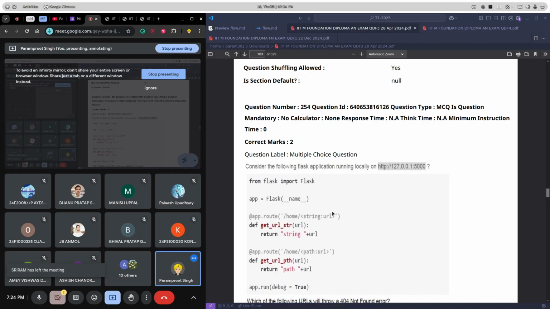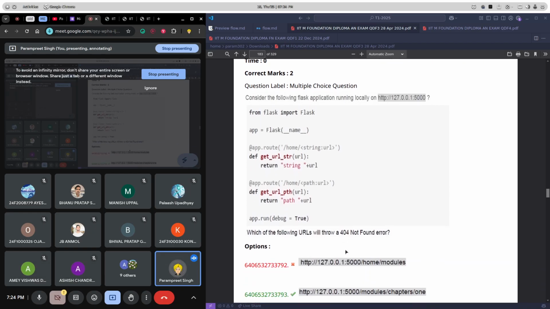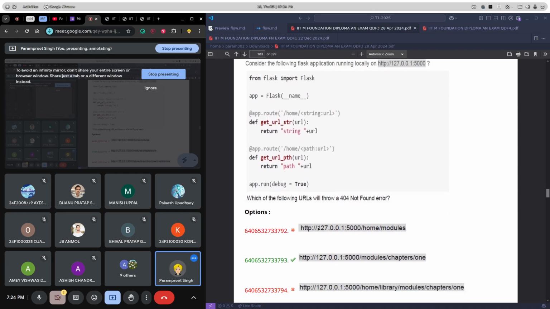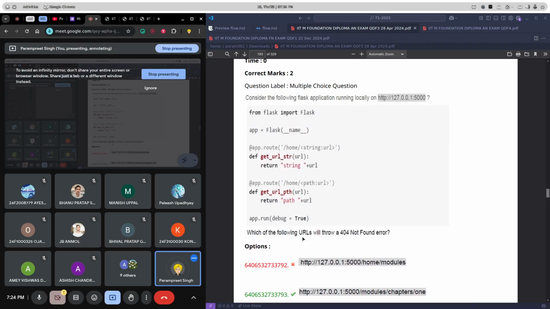Okay. So consider the following, it is running on port 5000, which of the following URLs will throw a 404 not found error? Don't look at the correct answer yet, let's just go one by one. The first one will be executed. If we enter this URL in the browser, then what will happen, what will we get in response? We will get modules plus URL.